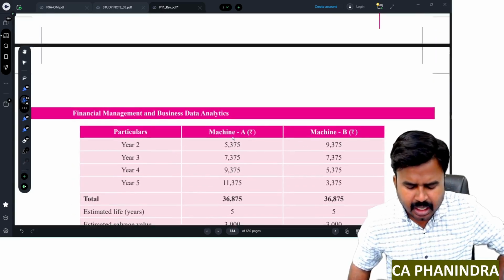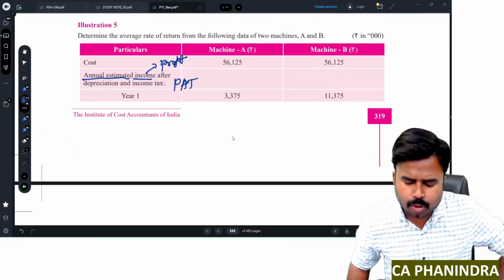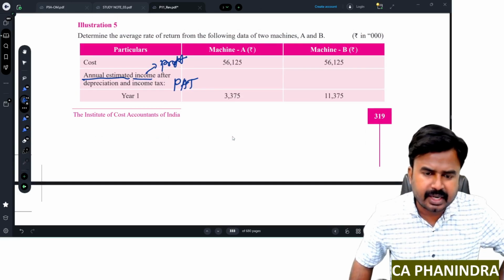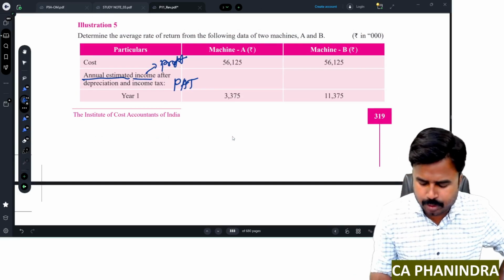Okay. Now we are going to solve this problem under two methods. One is original investment method. Second one is average investment method. Let me do it.